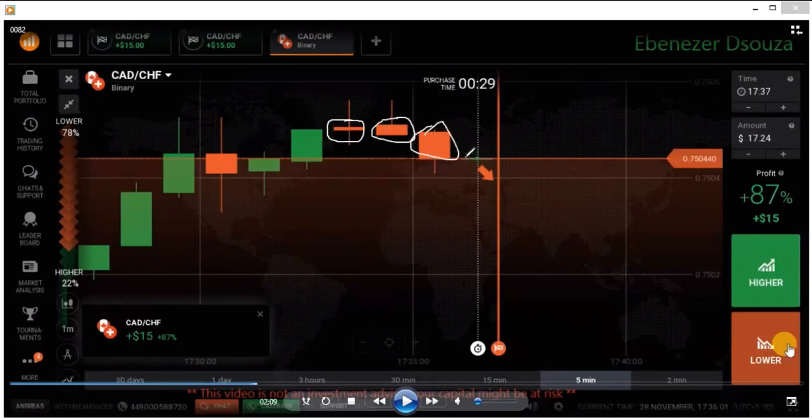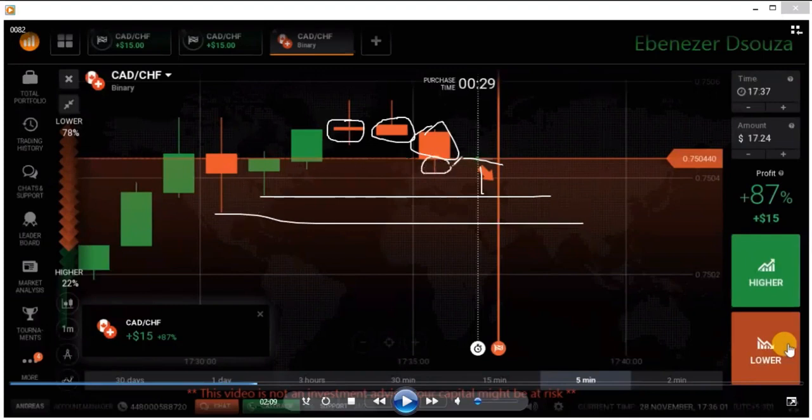So you can place a put option here because the area is here. The buyer's area is here. There are not enough buyers here, because you didn't find any strong rejection from buyers. You are seeing a strong buyer's entry from this level, but there is no strong enough rejection here.